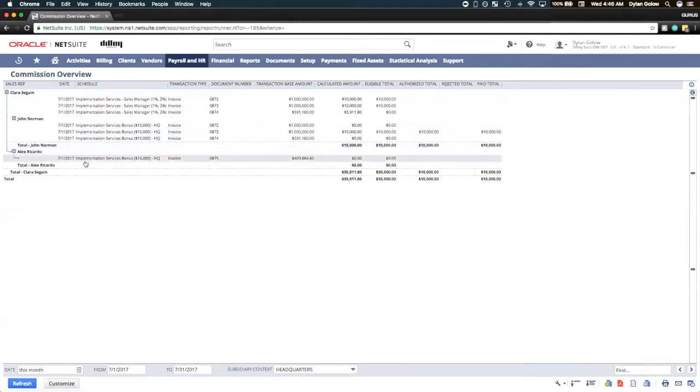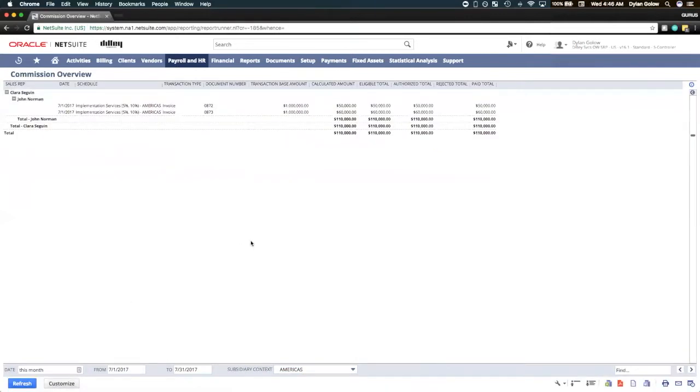Let's take a look at how we can switch contexts and see different calculations. Now in the Americas, John is the only one that's sold anything. As we see here, he has two deals, and each of them are fully eligible, have been fully authorized, and have been fully paid out. Now this is based on the Implementation Services Americas schedule, which was based on the subsidiary of the Americas.